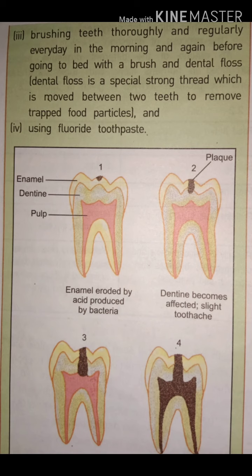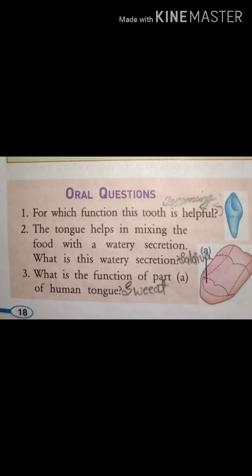If you eat anything, you should wash your mouth and teeth properly, otherwise food will stick to them. Next, you can see the structure of the tooth. The downside is the root of the tooth, and the upside is the part we can see in our mouth. The outer part is made up of enamel, the hardest part of our body. So I told about the reason for tooth decay and how we can avoid it.